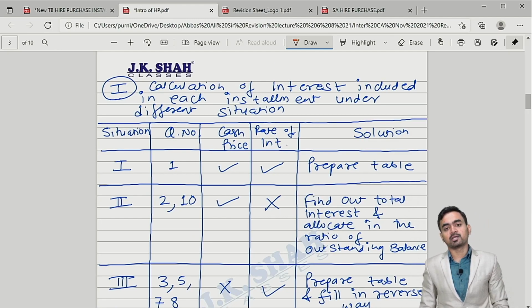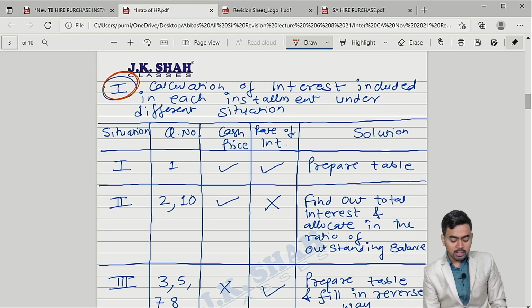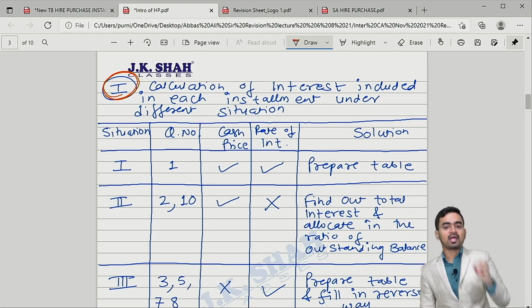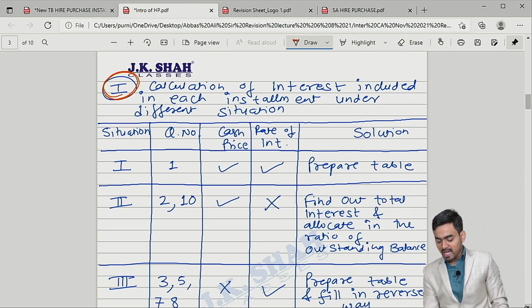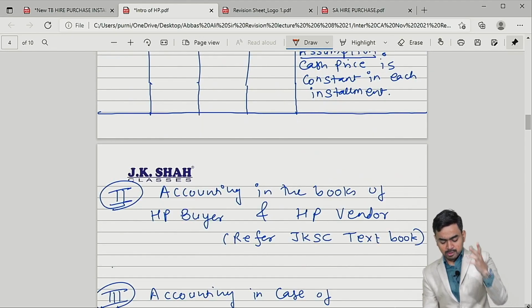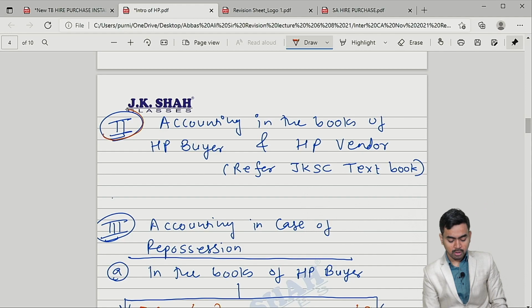What we are going to cover academically in this particular chapter. Total 4 topics we are going to cover in this particular chapter. Number 1 is what? Calculation of interest included in each installment. And to give you the summary, I have prepared one table. We will quickly discuss the table. Just give me 2 more minutes. First, understand what we are going to cover. So first point is what? Calculation of interest included in each installment.